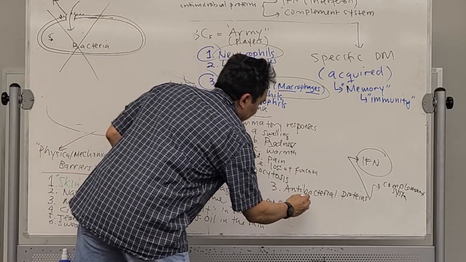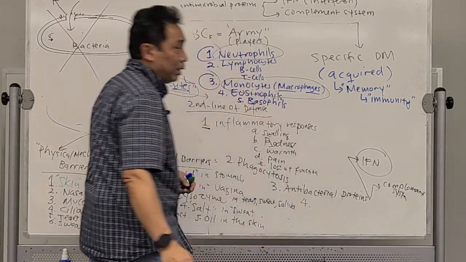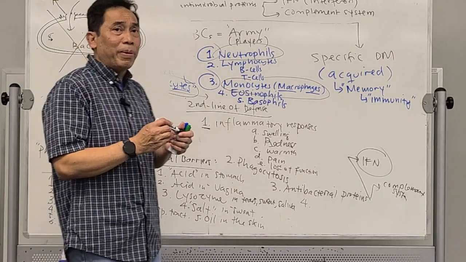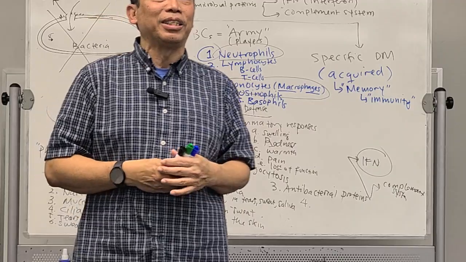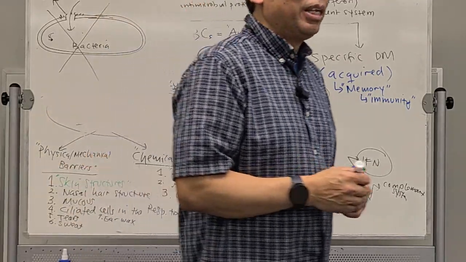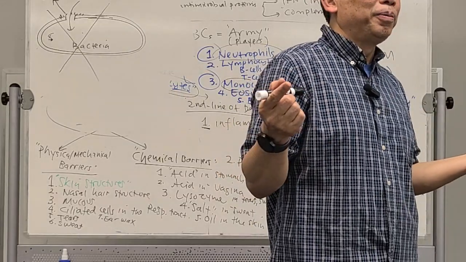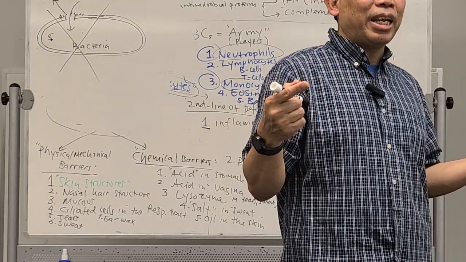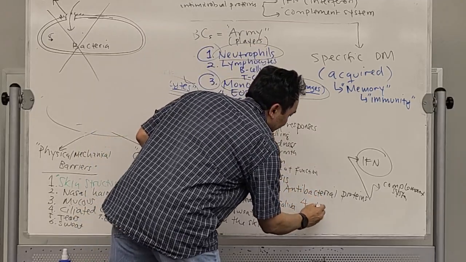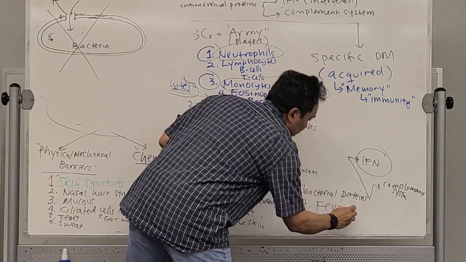The next ones are the second line of defense. Most of the time, if you have an infection, what happens with your body temperature? Does it increase or decrease? Do you have a fever? Most of the time, yes. That fever is actually part of our defense mechanism, the second line of defense.